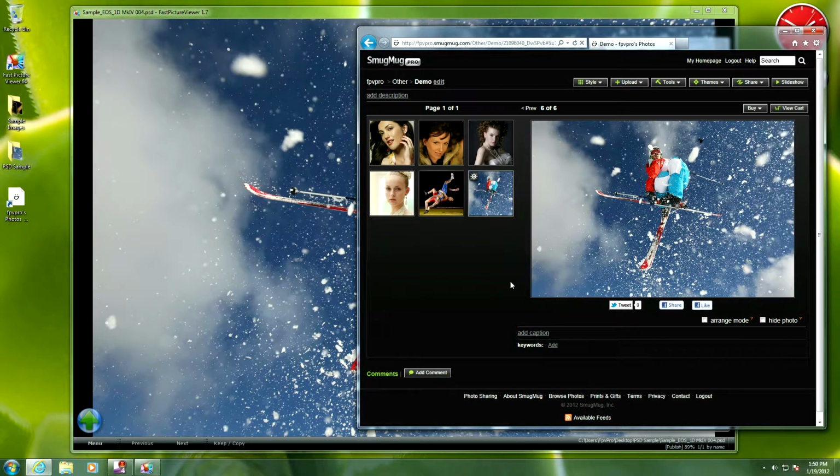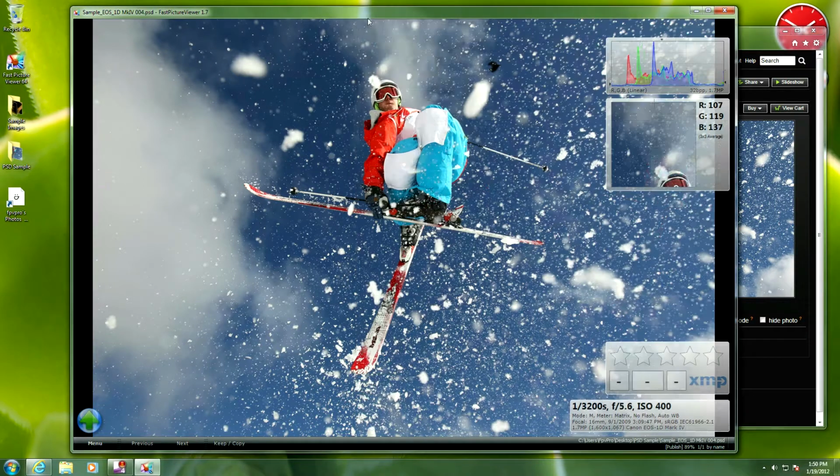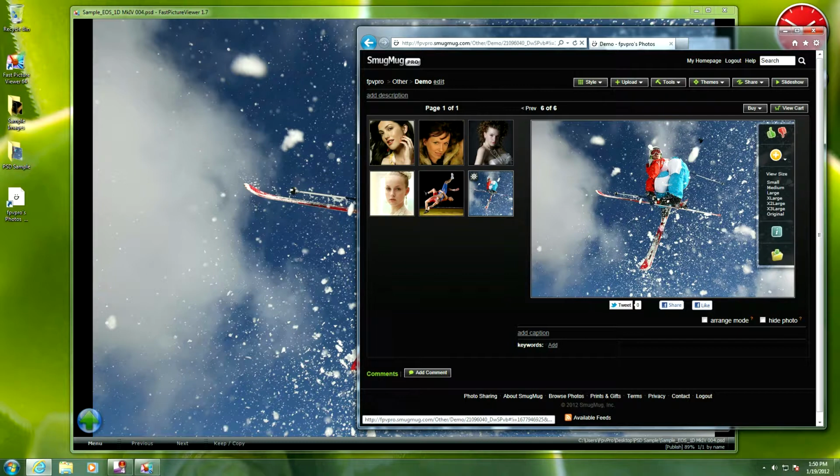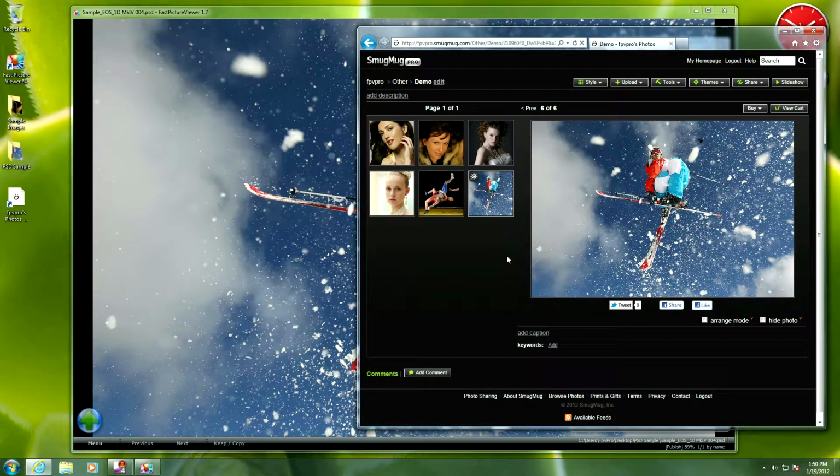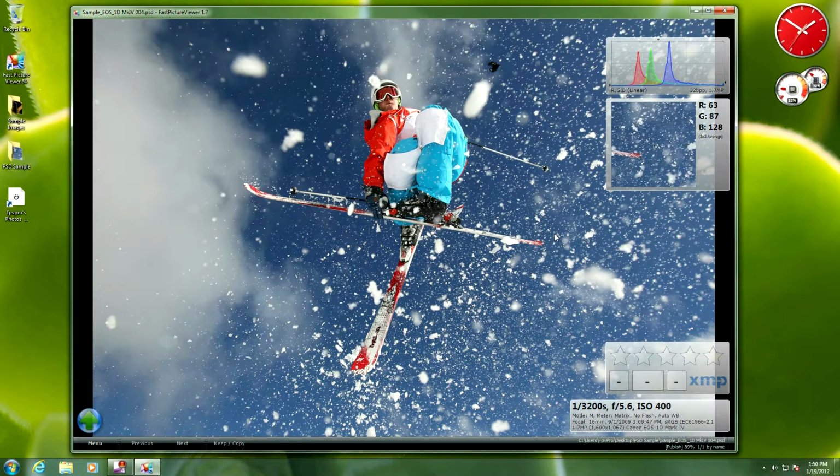And this works just as well for all RAW files, and actually every image format that can be read by Fast Picture Viewer can be uploaded to SmugMug if you have the SmugVault option, and you will get for every single image a nice preview, irrespectively of the actual file format of the image. Okay, so this concludes this short demonstration.